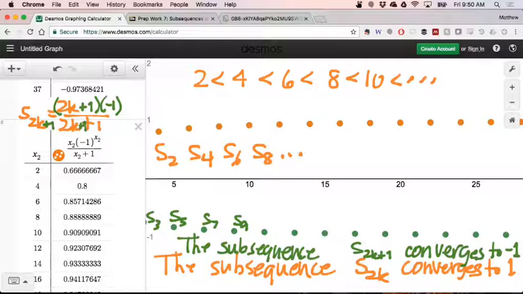So subsequences are a convenient way for us to split up a sequence that might have some bad behavior and find some pieces inside of that sequence that might have better behavior, might have convergence properties. Subsequences turn out to be a really useful tool because no matter how nasty a sequence can be, we'll see that there are theorems that tell us that, under reasonable assumptions about the original sequence, it almost always has subsequences that we can say something nice about. It's like a crazy family, but at least we can find one good person to talk to inside of it. So that's where we're going on a philosophical level with this.